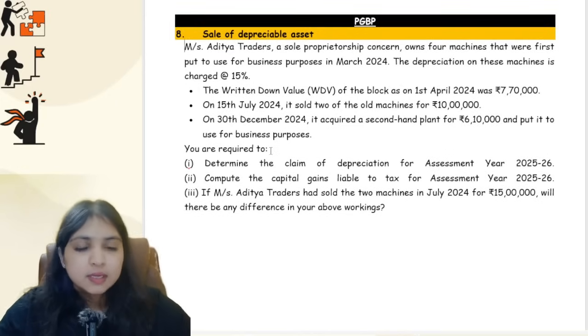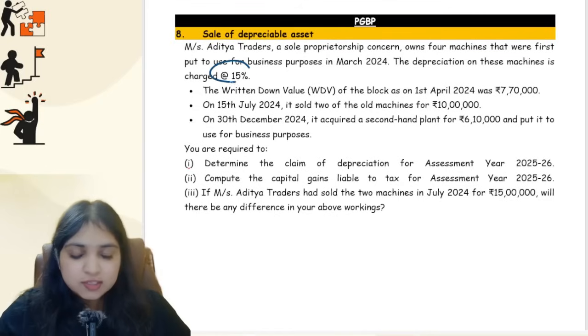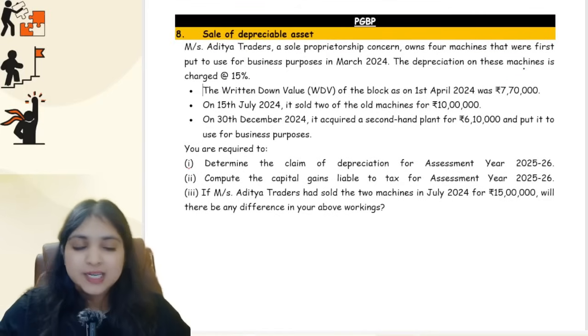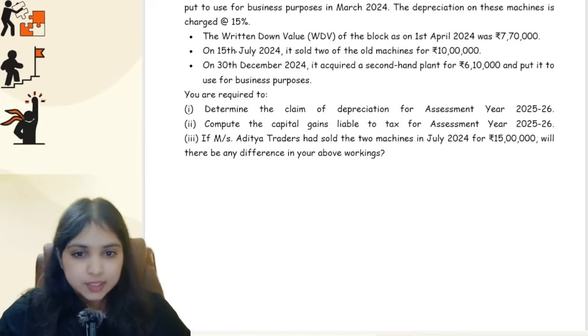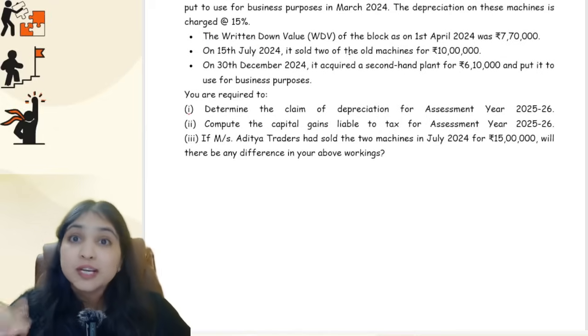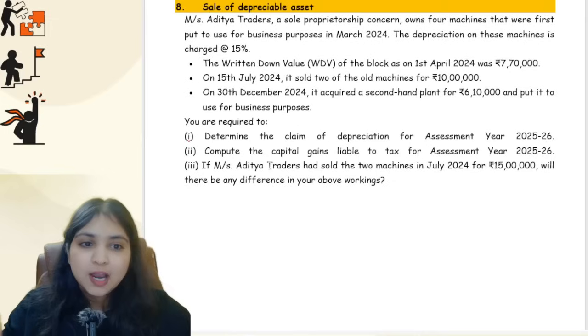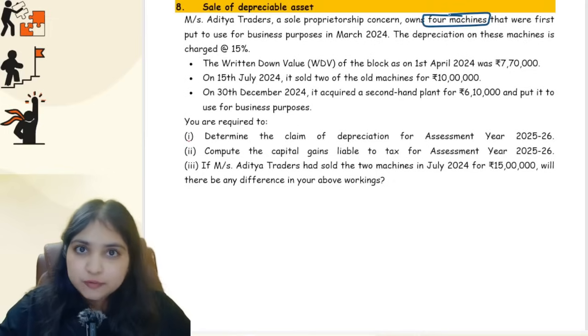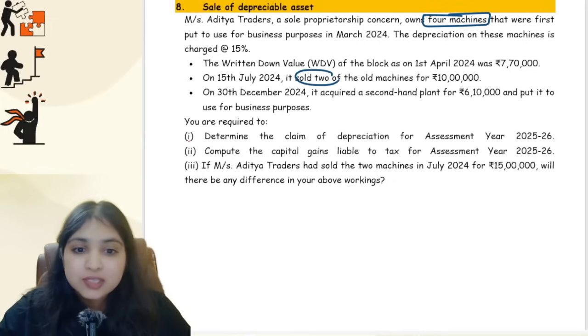Then the question says the depreciation on these machines is charged at 15%. The WDV of the block on 1st April 24, the opening WDV they have given to us, is 7,70,000. On 15th July 24, it sold 2 of the machines. In total, how many machines did it have in the beginning of the year? 4 machines. How many machines did I sell? I sold 2 machines only.